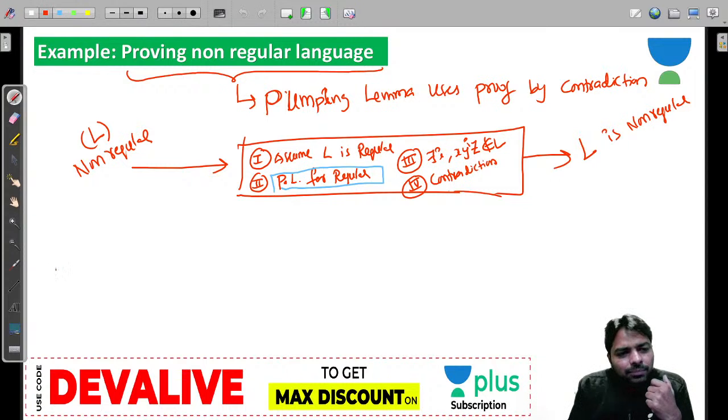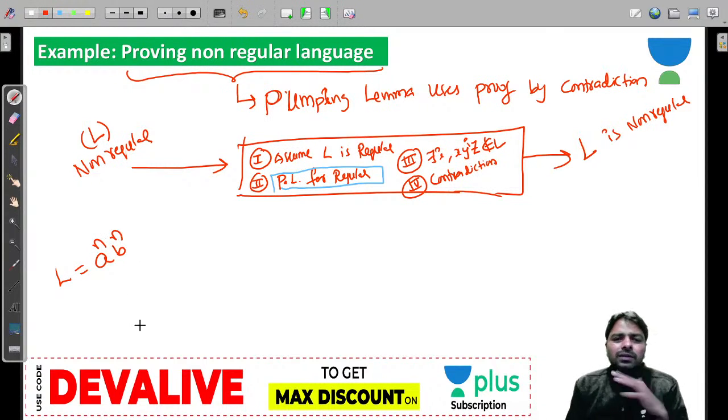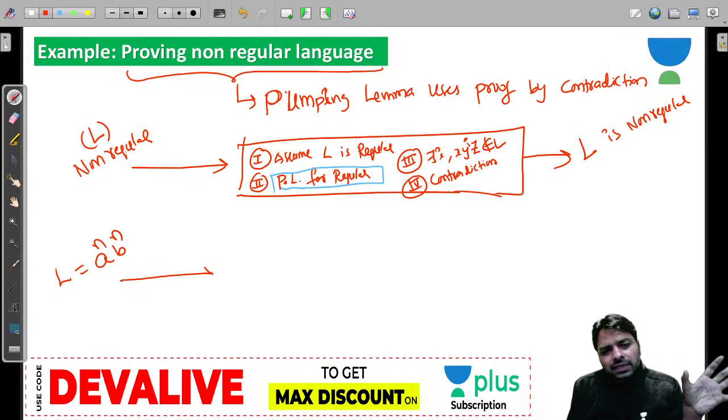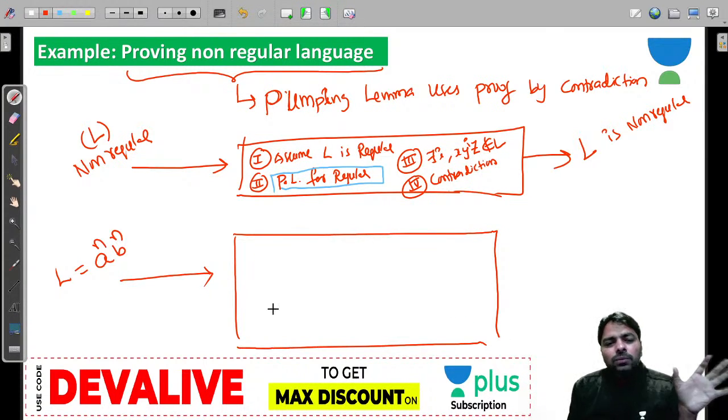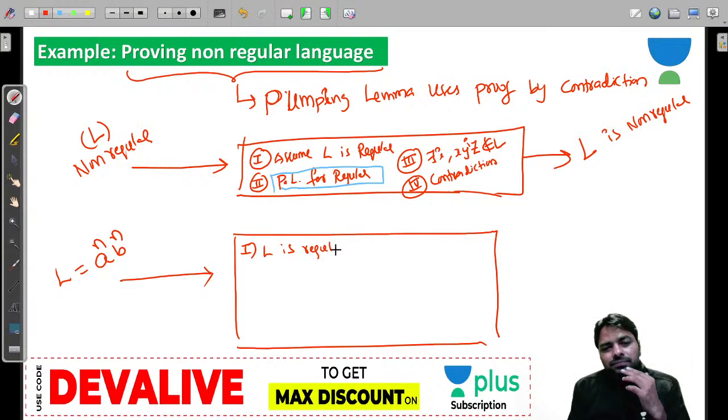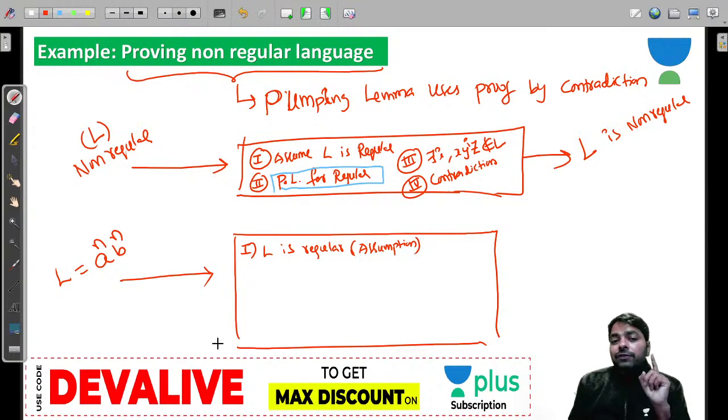Let's say L is equal to a power n, b power n. You have given this. Now I want to prove it is non-regular. So what do I do? First step, I assume L is regular. This is an assumption. But our assumption will fail if we choose x, y, z carefully. If you don't choose carefully, you may prove it regular. Remember that.